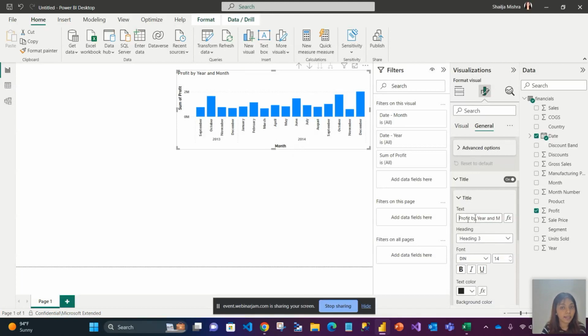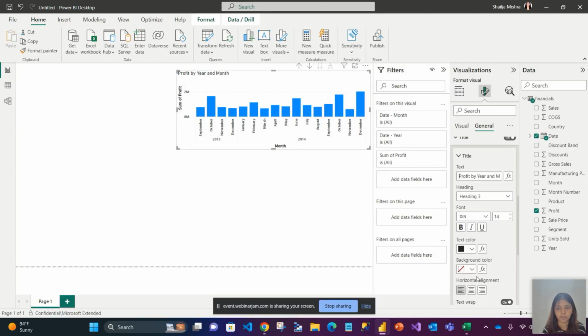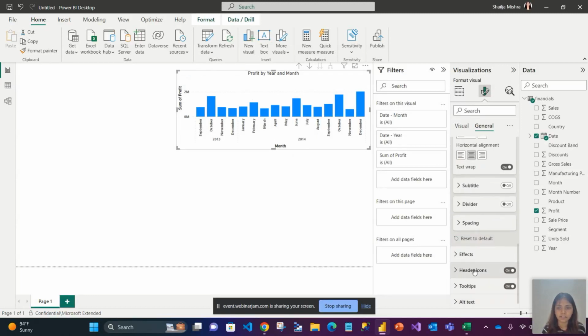See, the moment I did the change here, it got reflected here. Any other specific title you want to give, you can put it here. I want to keep the title in the center, so I'll take the center here and it will be center aligned. So these are all different things.